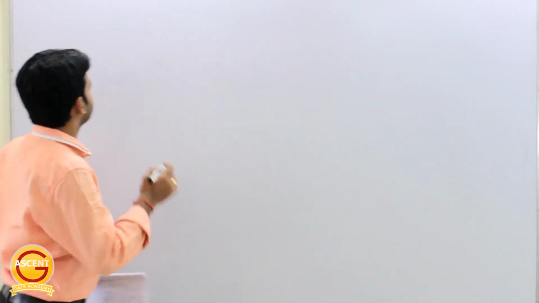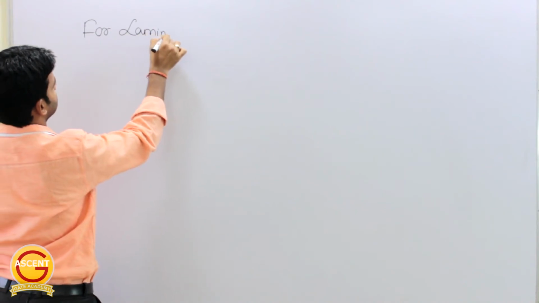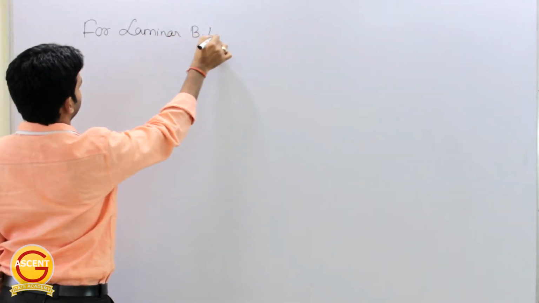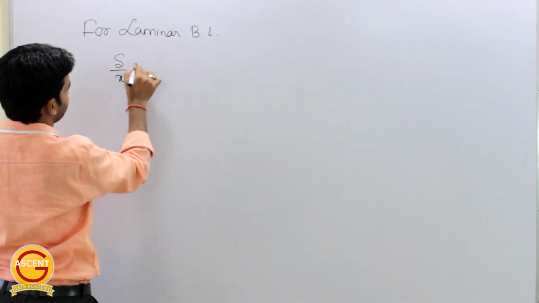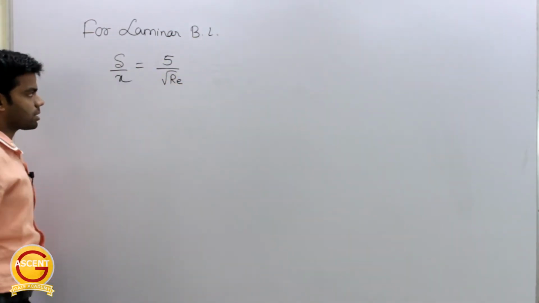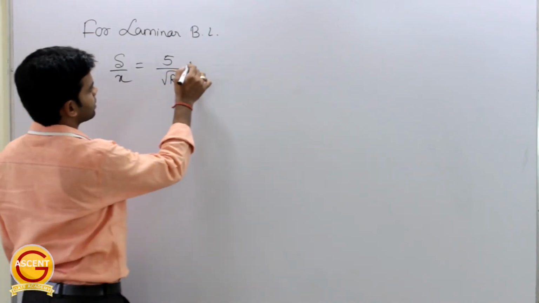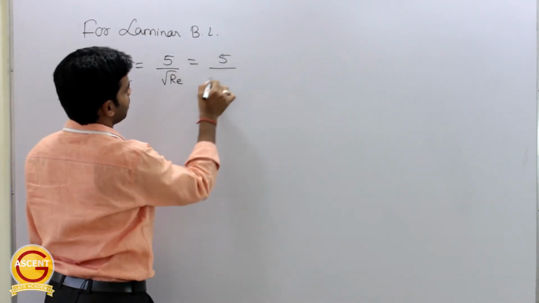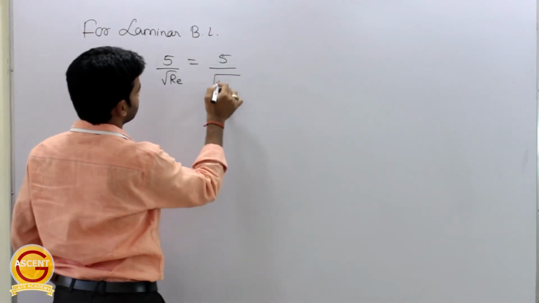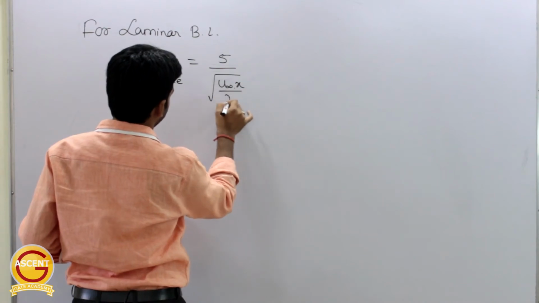So for laminar boundary layer, the boundary layer thickness expression is del by x is equal to 5 by under root of Re. Just remember this thing, 5 by root Re is equal to del by x. Further, this Re can be written as u infinity into x by nu.